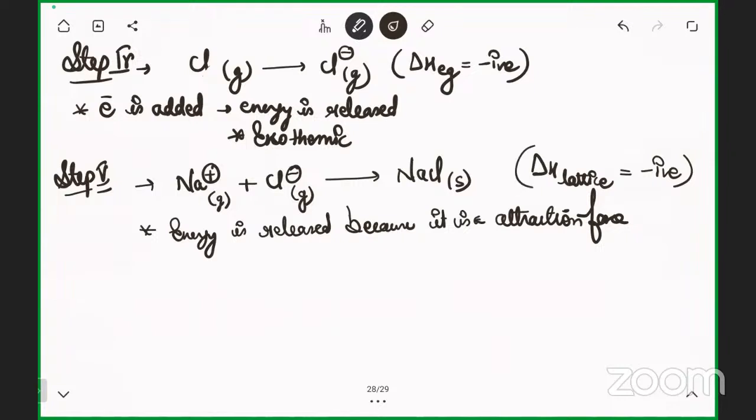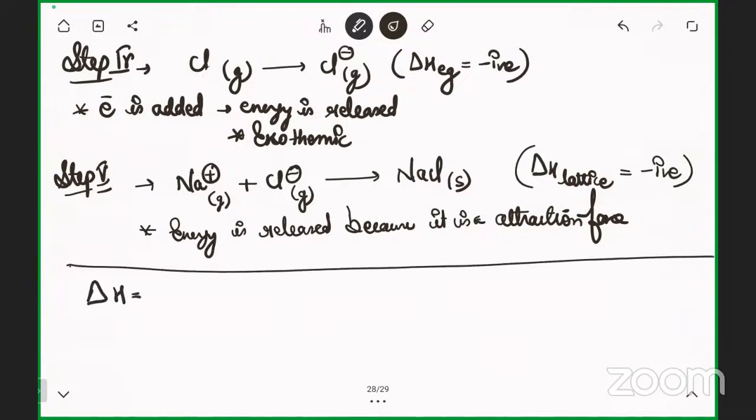So according to Hess's law, these were the 5 steps. Now I'll talk about the delta H. The first process was delta H sublimation. The second process, ionization energy. The third process, half of the bond dissociation energy. The fourth process, delta H electron gain enthalpy.